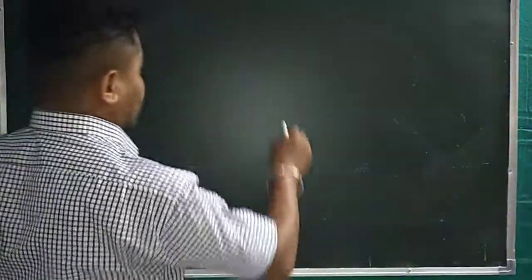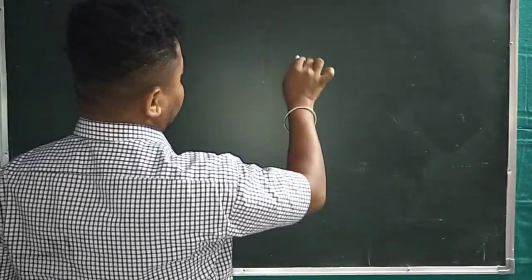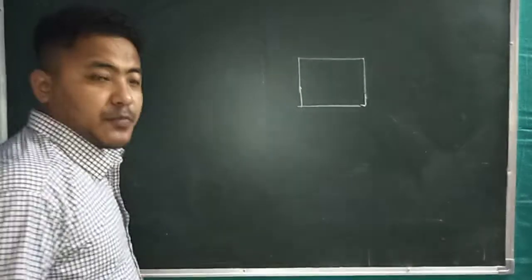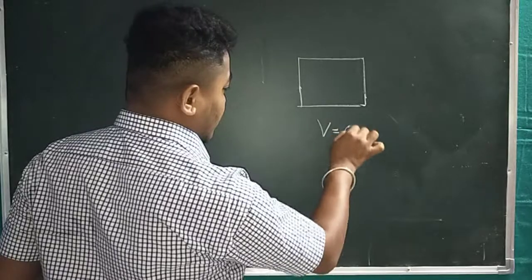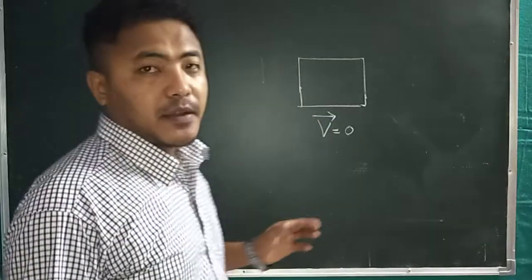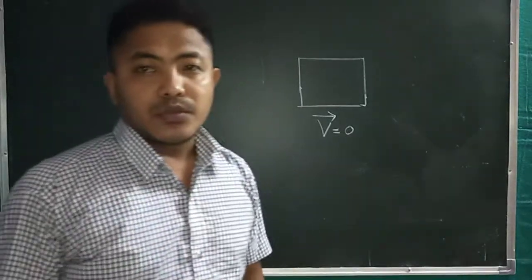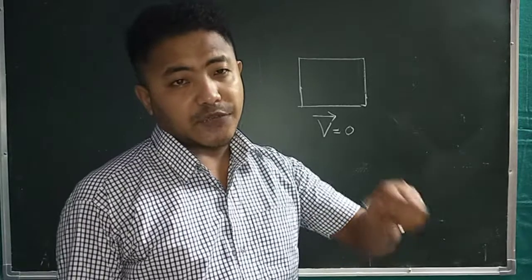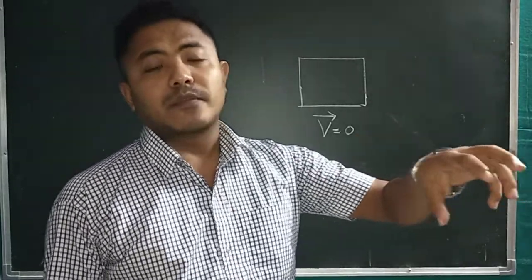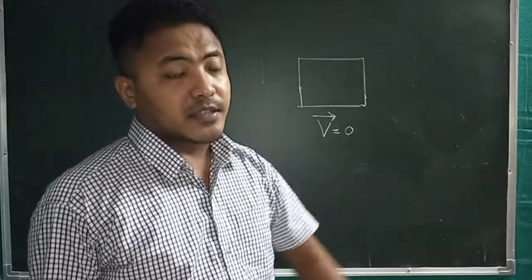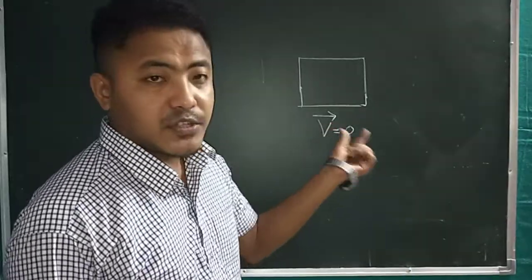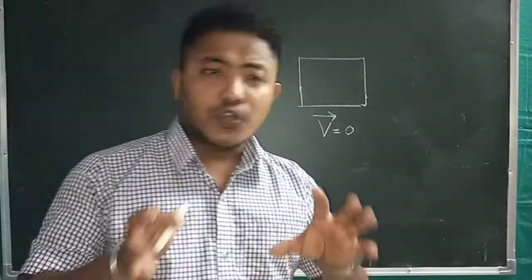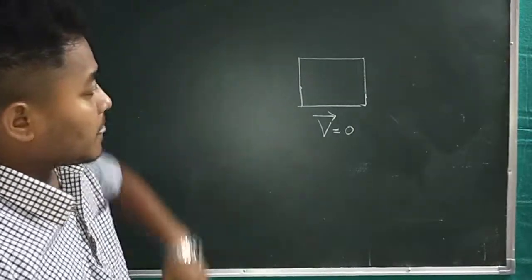Suppose there is a body. This is a body, and right now this body is at rest. Rest position means the velocity of this particular body is 0. That means if the velocity of a body at a particular instant of time is 0, then this position is called rest position. So this is the rest position right now.